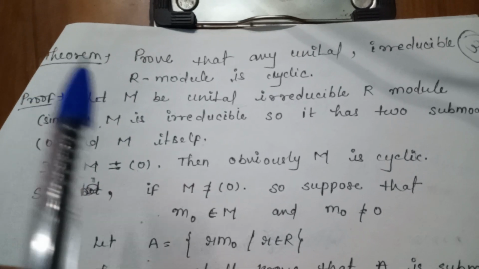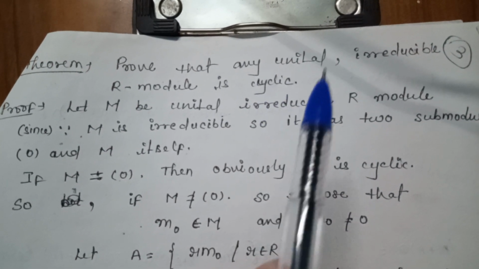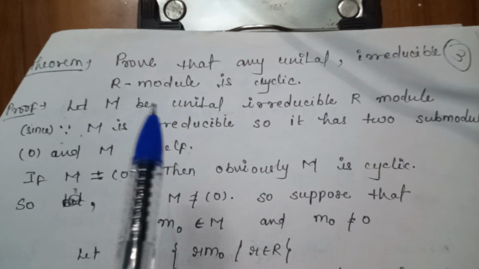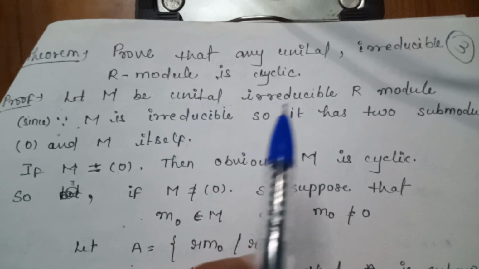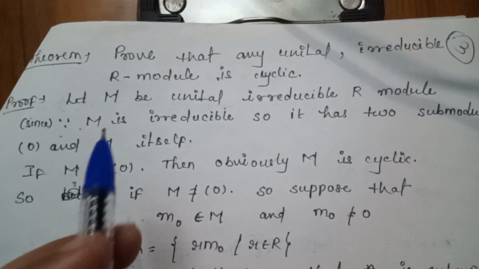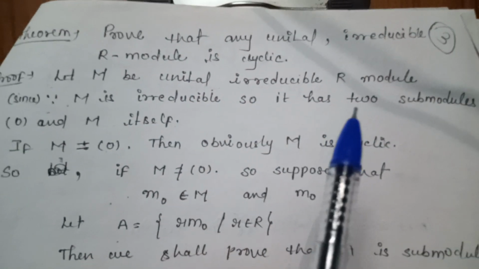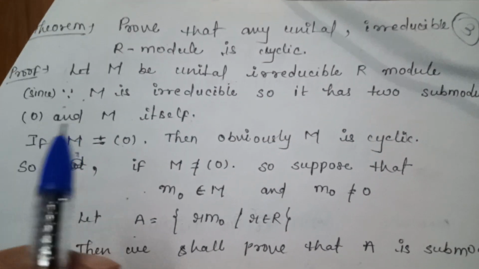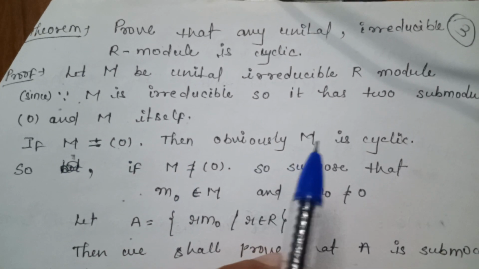The theorem is: prove that any unital irreducible R module is cyclic. Proof: let M be a unital irreducible R module. Since M is irreducible, it has only two submodules, 0 and M itself. If M is equal to 0, then obviously M is cyclic.